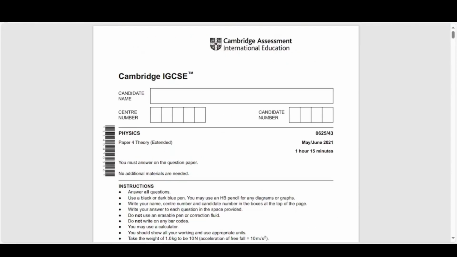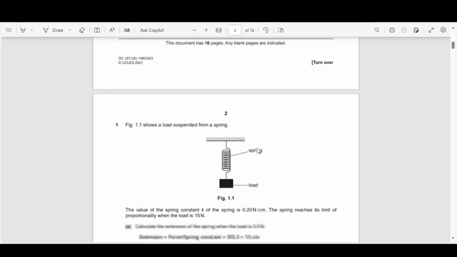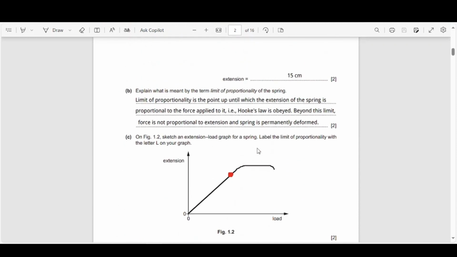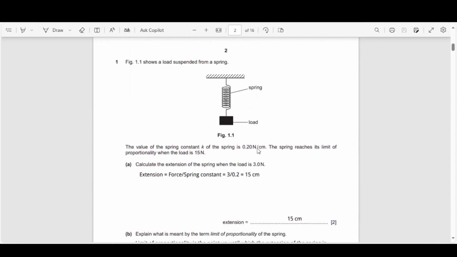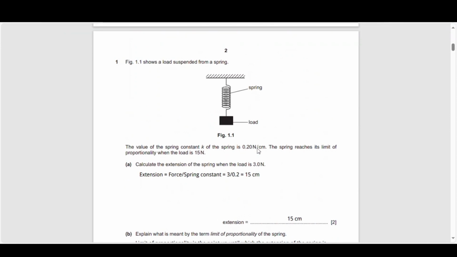So the next paper is March 2021. We're going to be looking at variant 4.3. So the very first question here, we've got a question on springs. Figure 1.1 shows a load suspended from a spring. The value of the spring constant k of the spring is 0.2 newtons per centimeter.